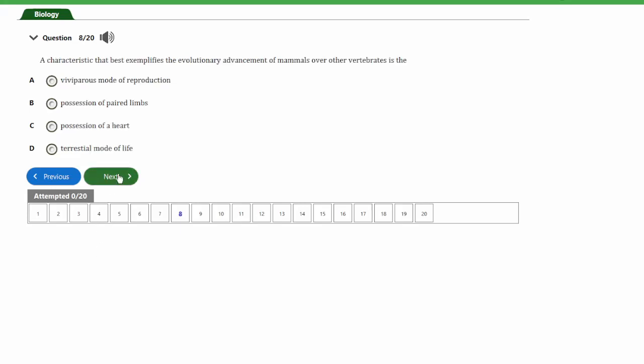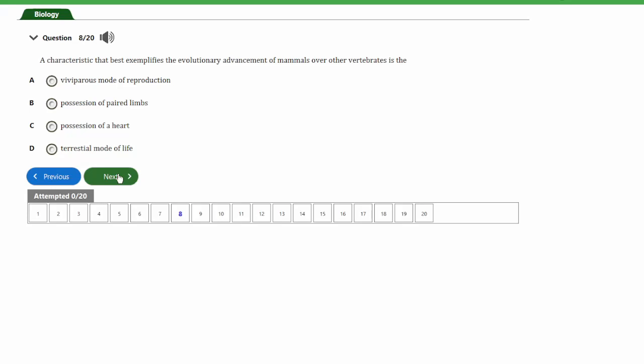So let's look at the next question, guys, and that's question number 8. It says, a characteristic that best exemplifies the evolutionary advancement of mammals over other vertebrates is the A. viviparous mode of reproduction, B. possession of paired limbs, C. possession of a heart, D. terrestrial mode of life.